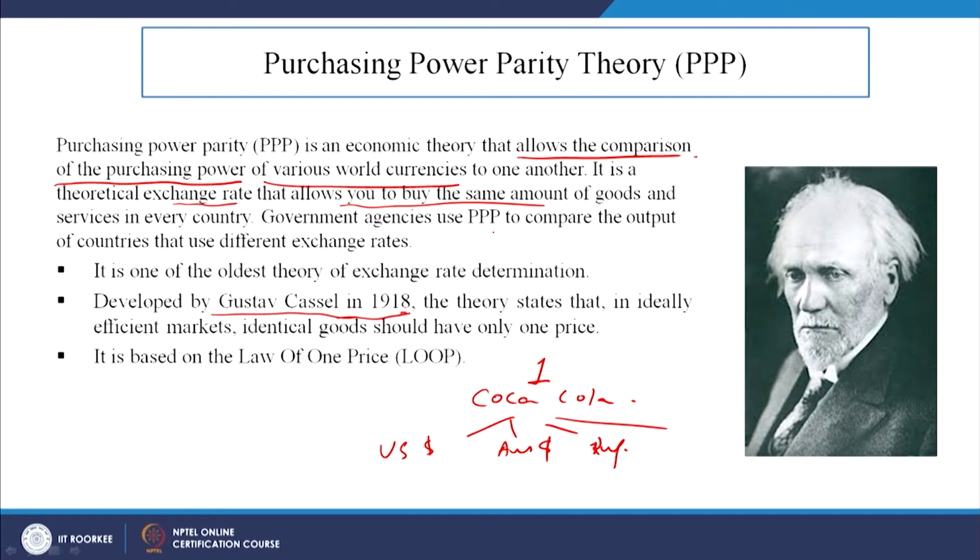Government agencies use PPP, purchasing power parity, to compare the output of countries that use different exchange rates. So, the government uses this to compare the output. Now, as I said, it is one of the oldest theories, and this theory states that in ideally efficient markets, you know the efficient market theory, identical goods should have only one price. If there is an efficient market and identical goods and you are using the same currency, the price should be the same. It is based on the law of one price.